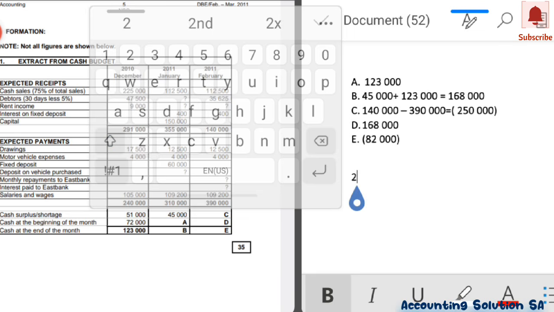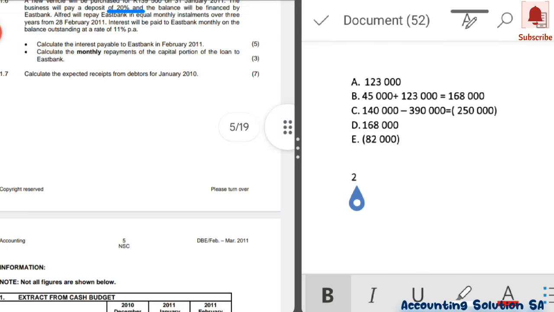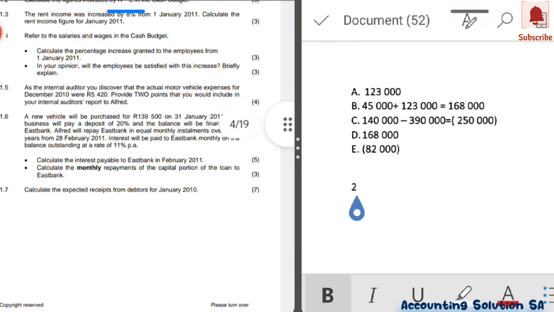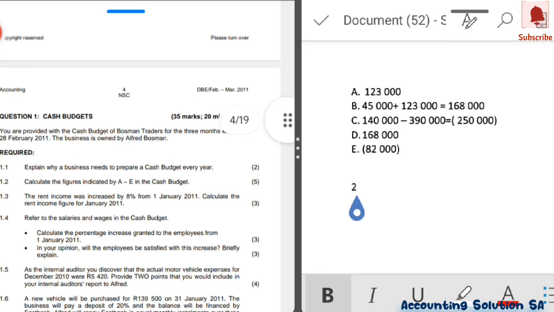Remember, we were doing number 1. Number 2, let's go to the question first and check. We were doing number 2, then we're going to 1.3. They said the rent income was increased by 8% from January. Calculate the rent income figure for January 2011.